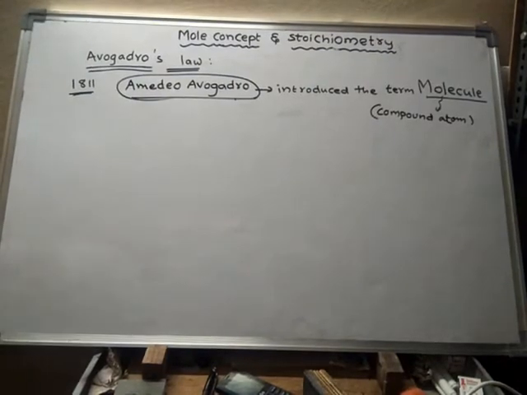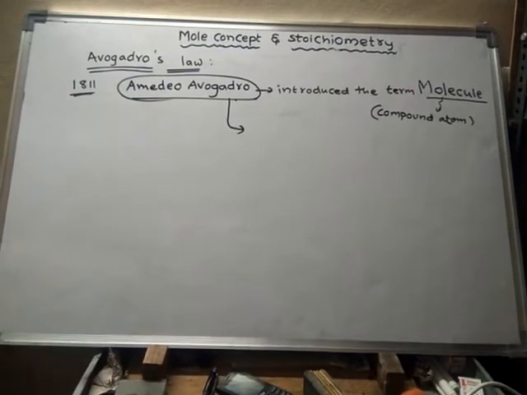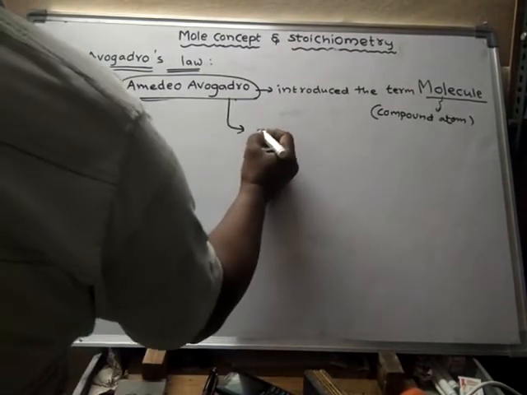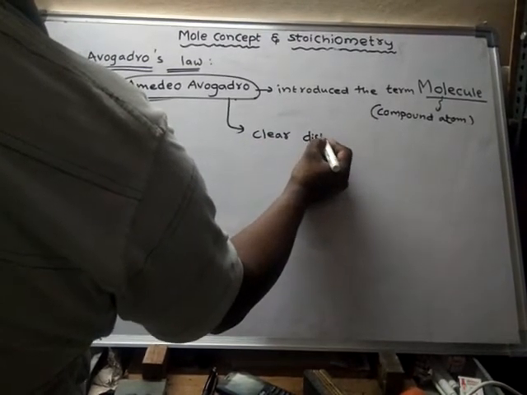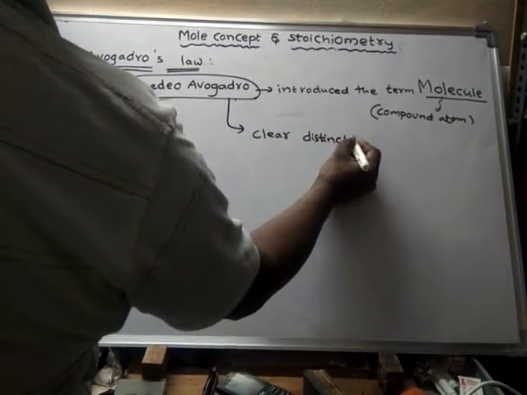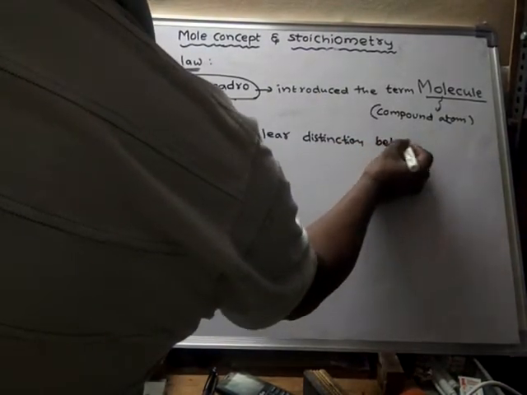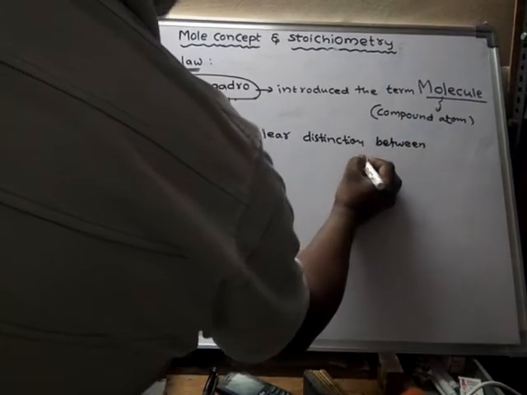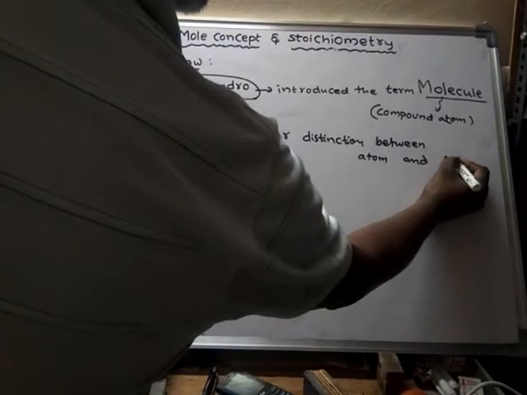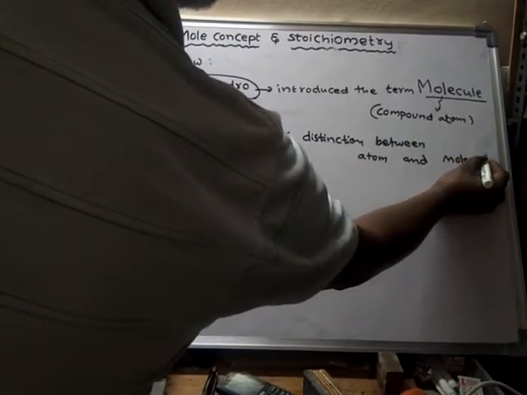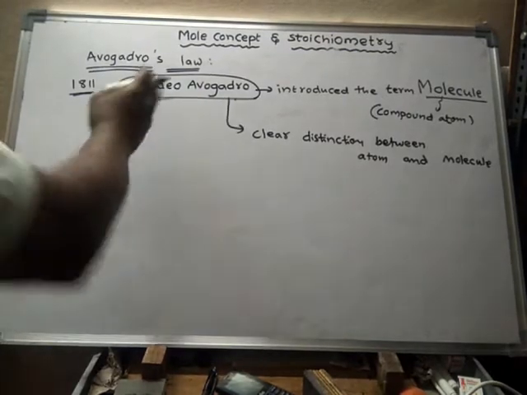Next, he has given a clear distinction between atom and molecule. Distinction means clear differentiation. What is an atom and what is a molecule? The difference between atom and molecule was given by this scientist.